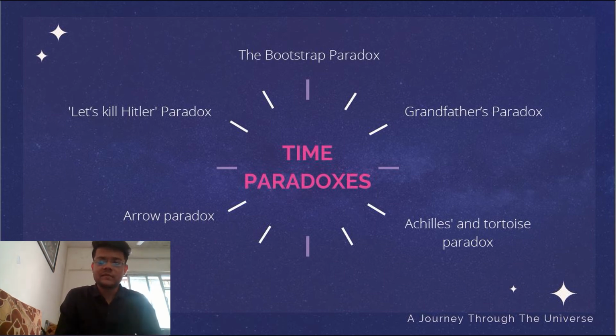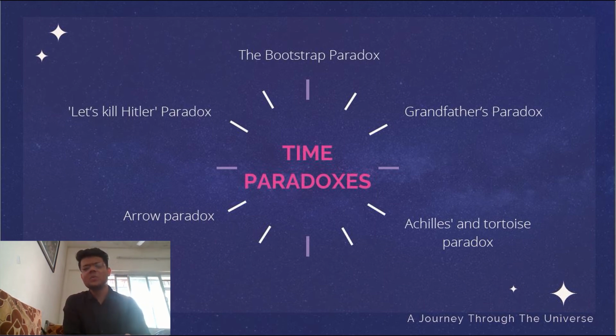Let's talk about the other types of paradoxes. The two different types of paradoxes are the arrow paradox and the Achilles and tortoise paradox. These both are also known as Zeno's paradoxes because Zeno formed them. He questioned these statements. So, the Achilles and tortoise paradox.